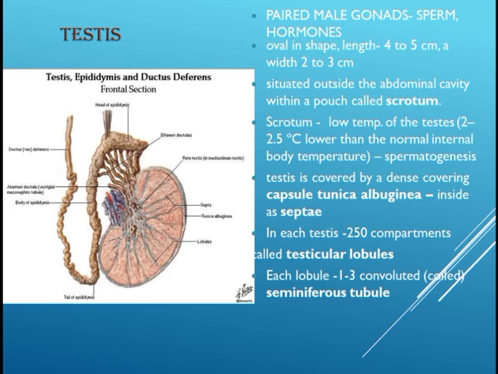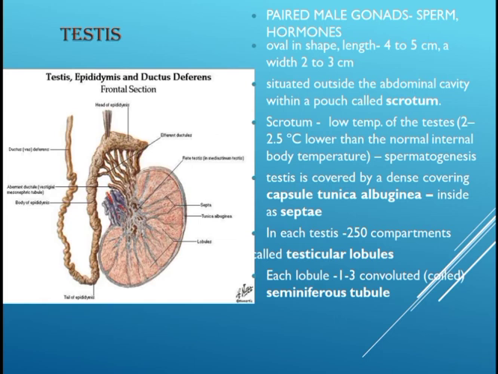Each testis is divided into 200 to 300 compartments called testicular lobules. Each lobule contains 1 to 3 highly dense convoluted seminiferous tubules, blood vessels, and nerves embedded in loose connective tissue.